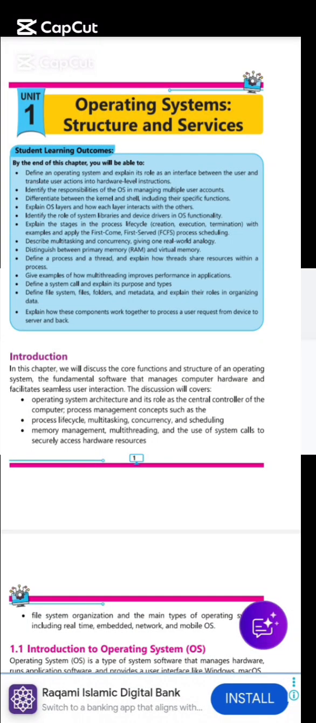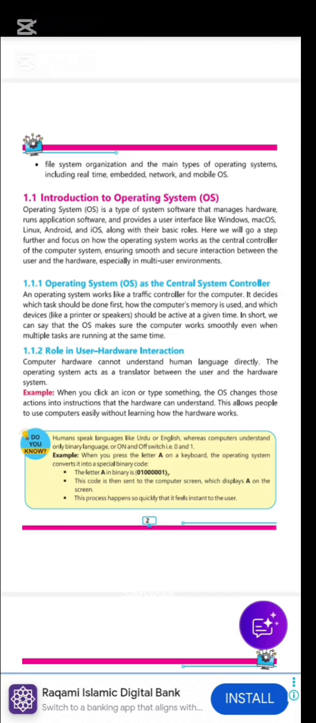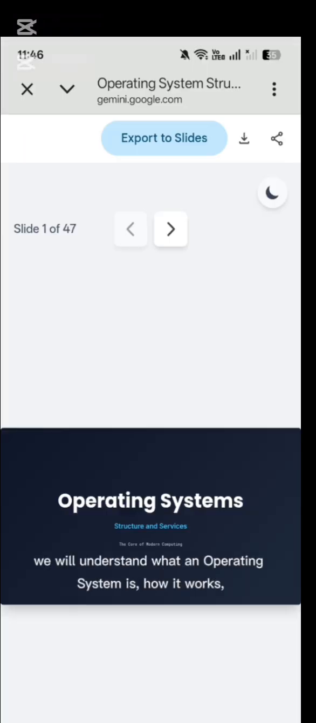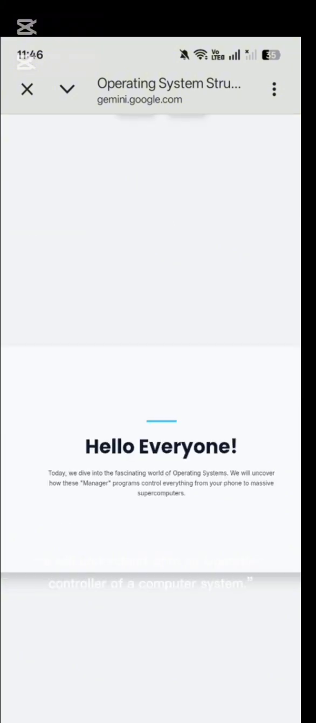Introduction. Hello everyone. Today, we are going to learn about operating systems, structure and services. In this chapter, we will understand what an operating system is, how it works, and why it is considered the central controller of a computer system.